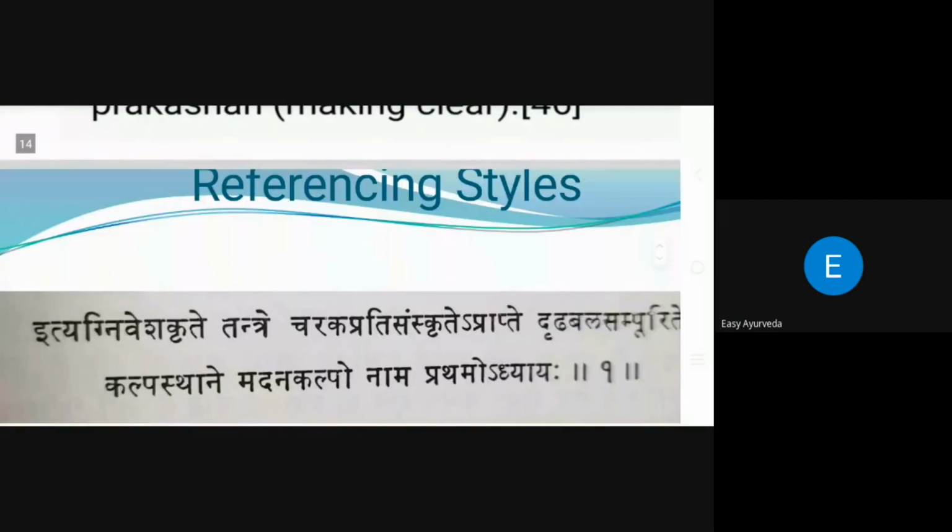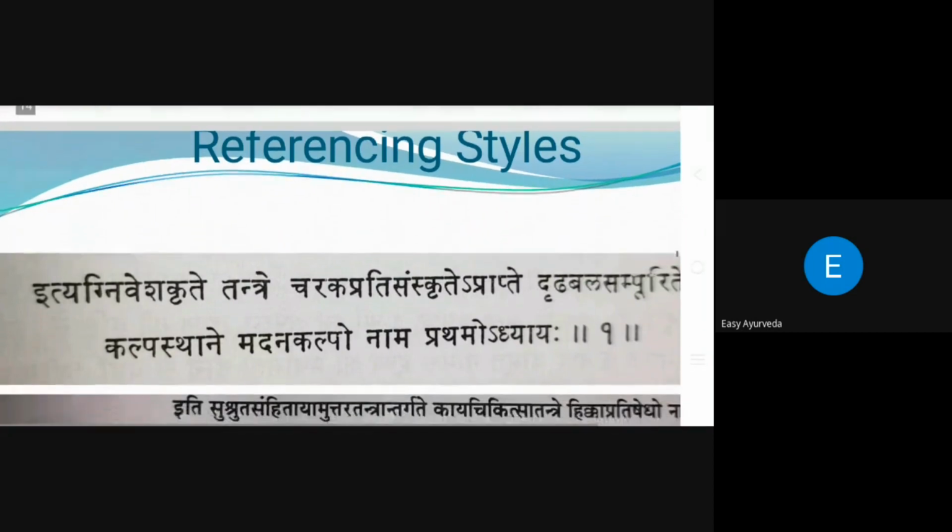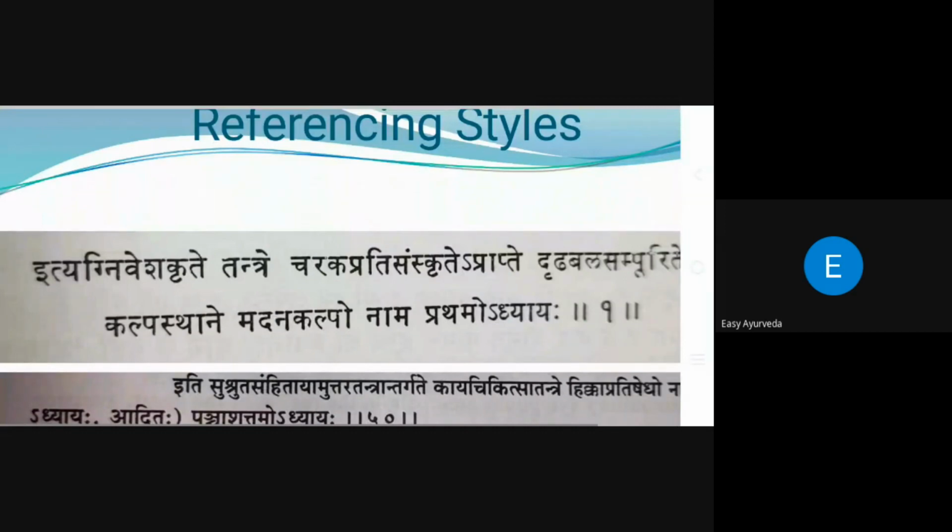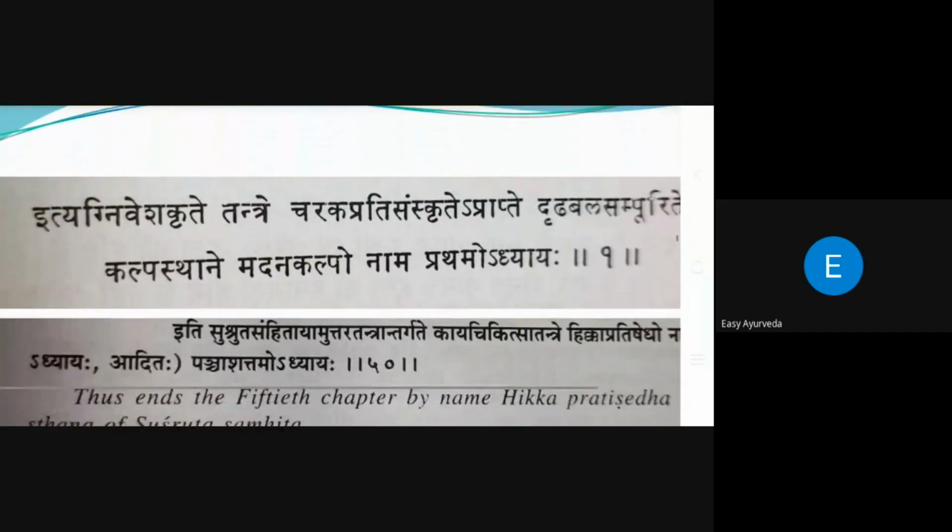The next point is referencing styles, another literary research resource I want to share with you. Nowadays, for each and every research paper we have to write references and bibliographies, especially in dissertations and thesis works, where we write both. How did they represent references in olden days? If you check Charaka Samhita, Sushruta Samhita, or Vagbhata's Ashtanga Hridaya or Sangraha, at the end of the chapters we generally neglect that portion and don't check what is written there, because we think there is no use of that part.